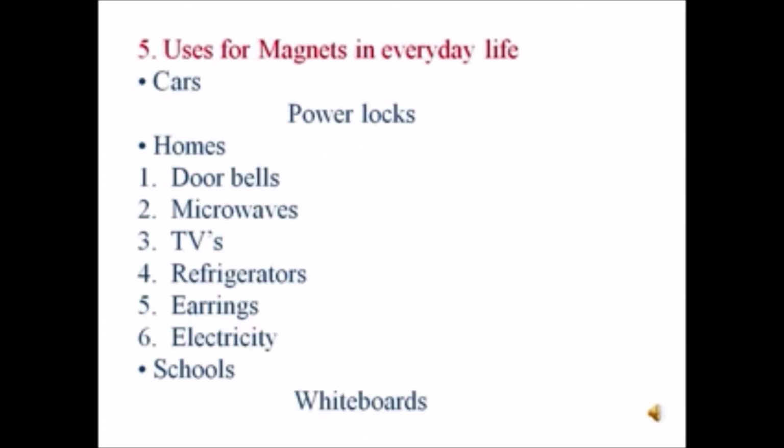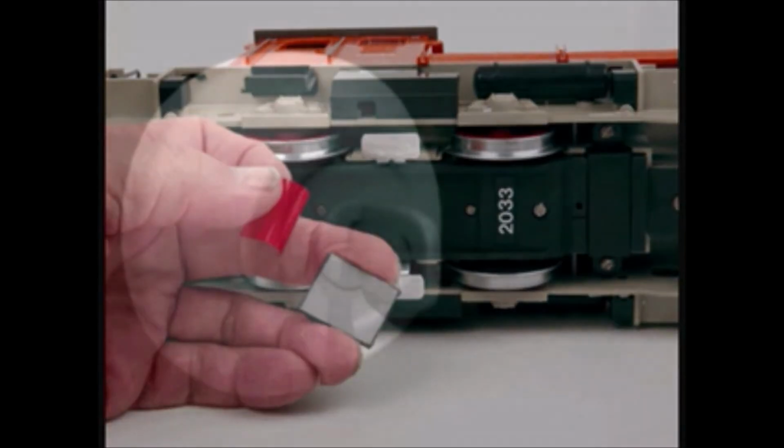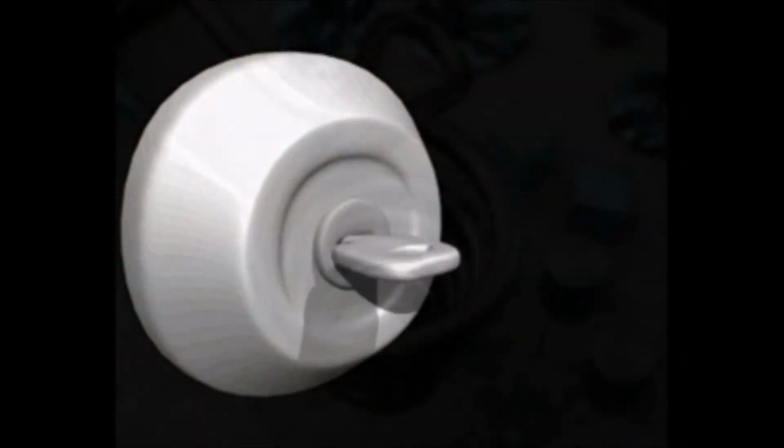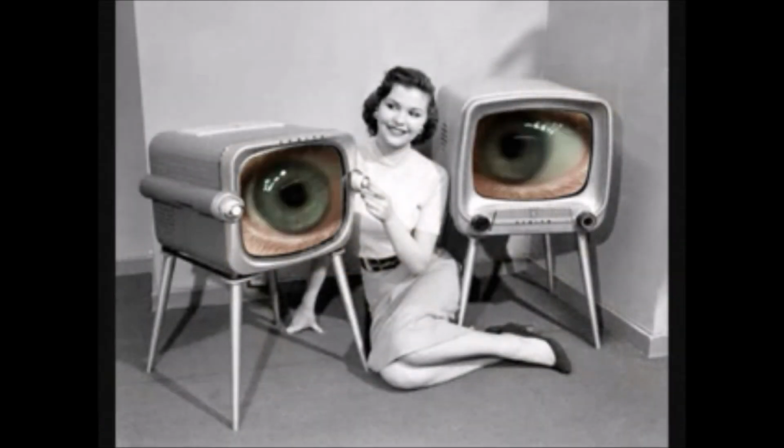Uses of magnets in everyday life. We do use magnets in cars, in power locks, and in homes, in doorbells, microwaves, TVs, refrigerators, earrings, electricity, and in schools, whiteboards.